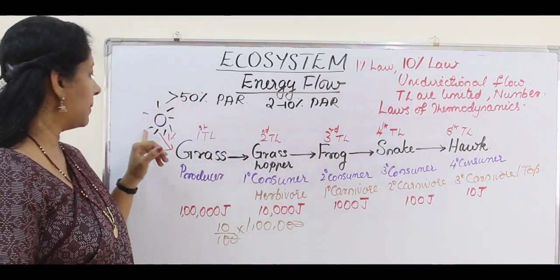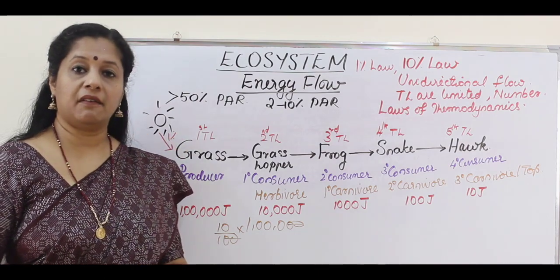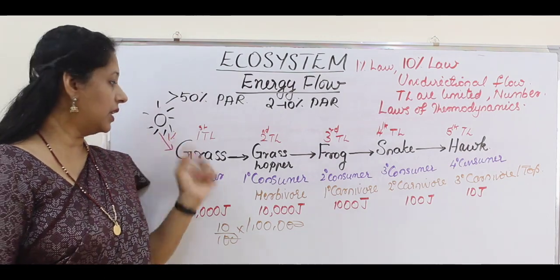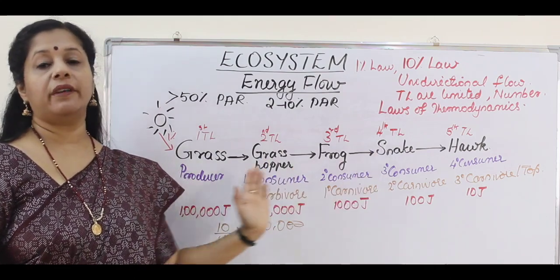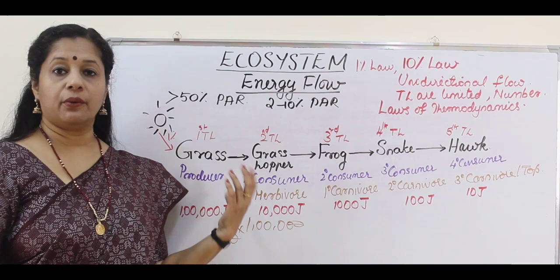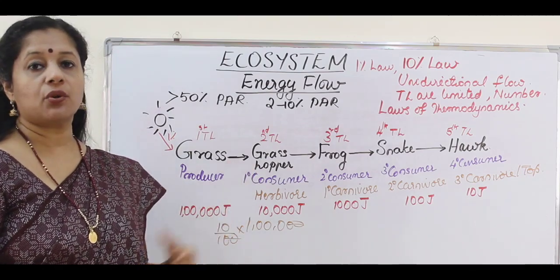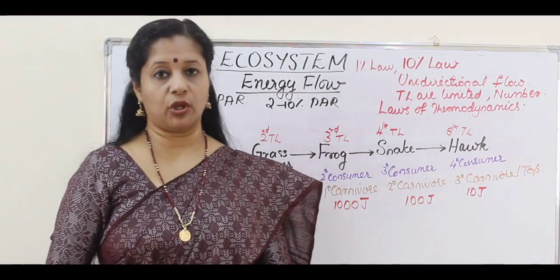Here also that is happening. From the sunlight, the energy coming in the form of light energy is converted into chemical energy and transferred in the form of chemical energy through different levels of the food chain during the energy flow. So it is following the first law of thermodynamics.